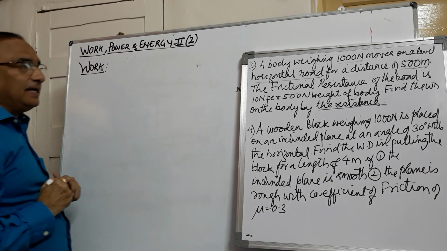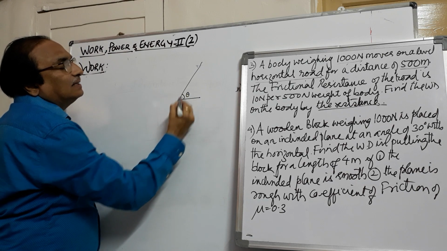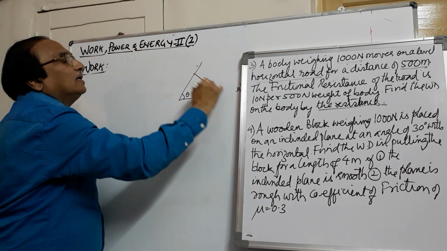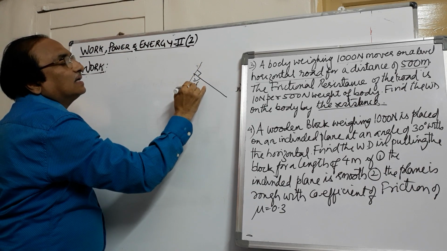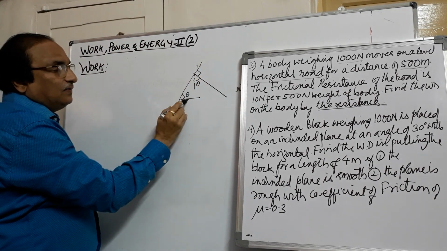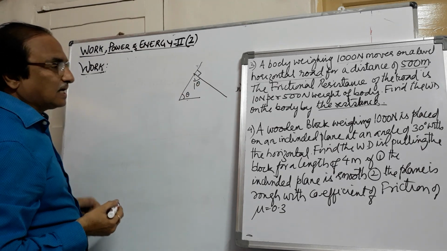Let me give a hint here. Suppose there is an inclined plane making an angle theta with the horizontal. If I draw a perpendicular to this plane, the perpendicular will make the same angle theta with the vertical. Line with horizontal, perpendicular with vertical. So let us go to the second problem here.